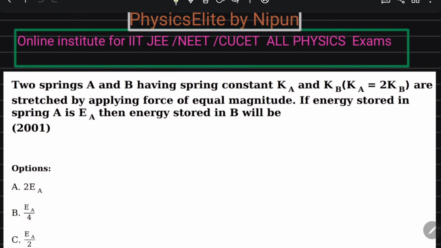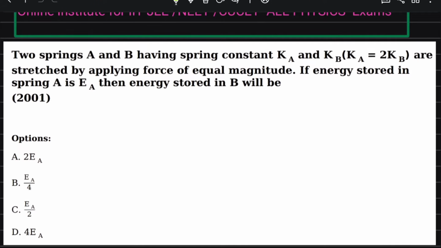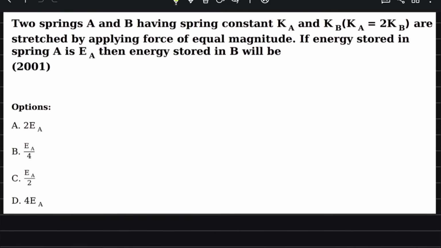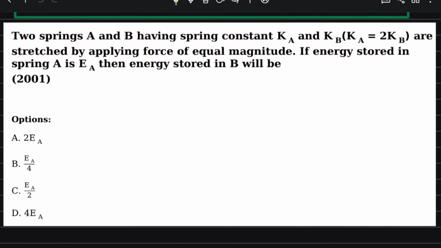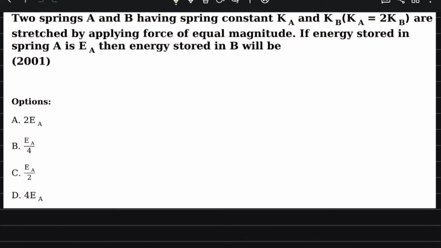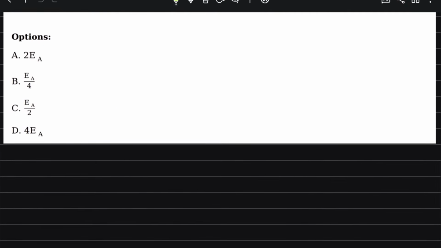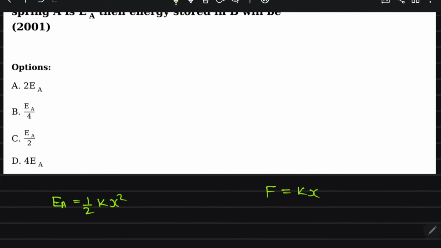Option B is correct. Two springs A and B having spring constants Ka and Kb, where Ka is 2 times Kb, are stretched by applying a force of equal magnitude. If the energy stored in spring A is Ea, then what is the energy stored in B? Energy stored in A is half K x square, and force is equal to Kx.